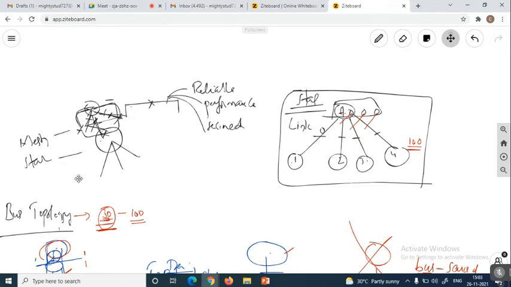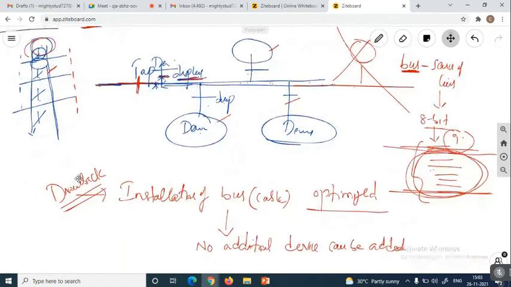Even though we maintain a host, each and every network is routed in a different manner. But here there is no difference in routing the data to the devices connected to a common bus. Along this bus, the data is available.